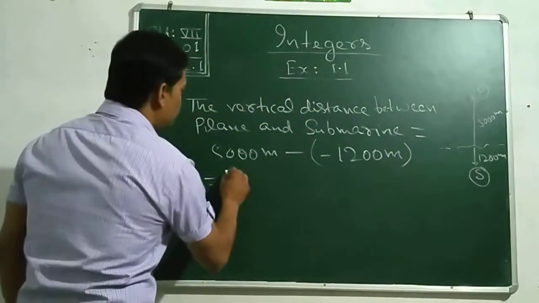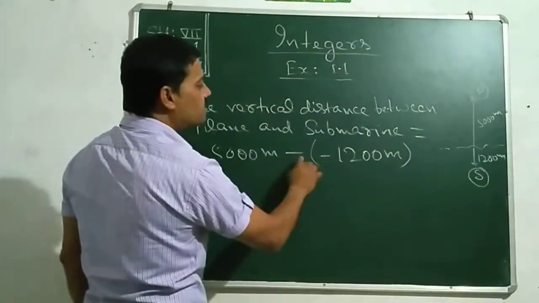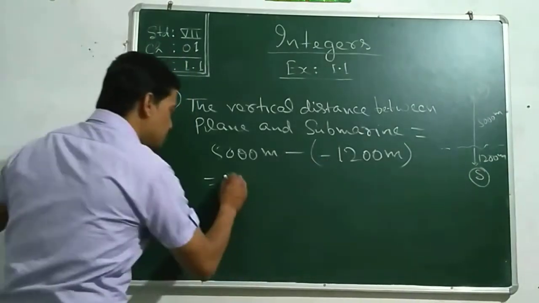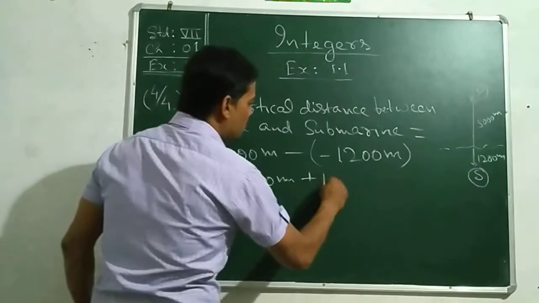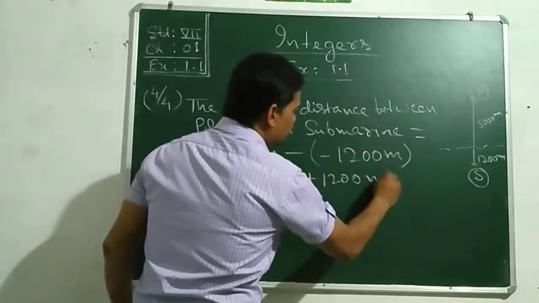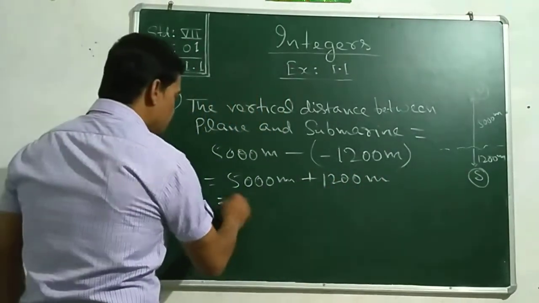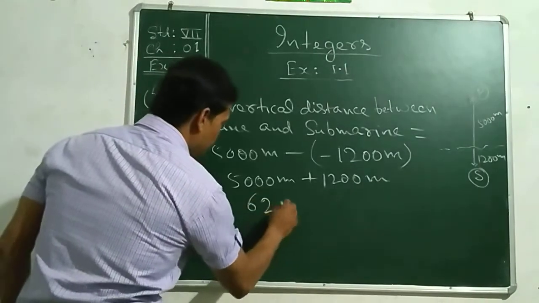See what happens, 5,000 meter minus and minus, it turns to plus 5,000 meter plus 1,200 meter. I don't think that now it would be difficult for you.